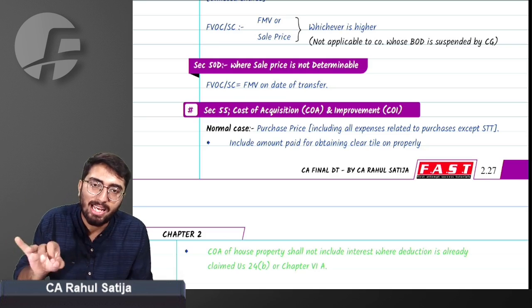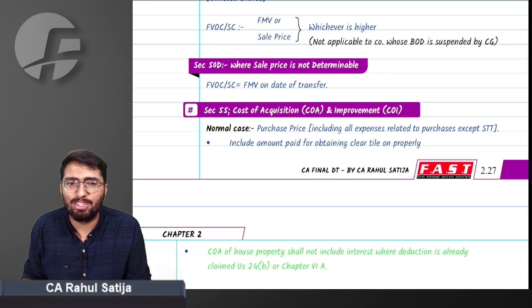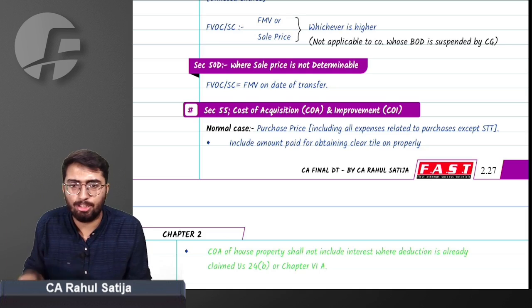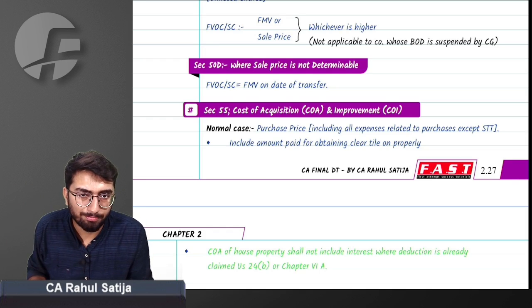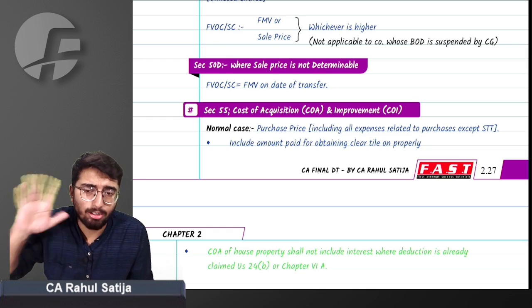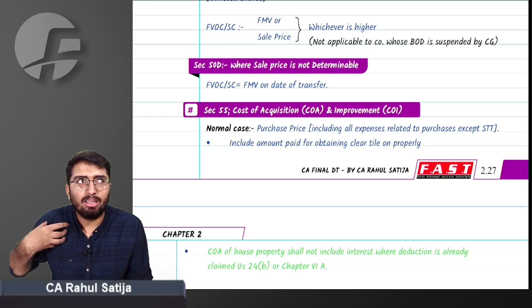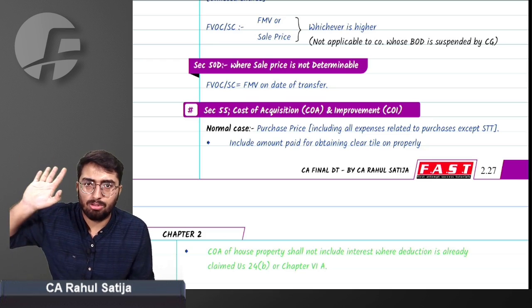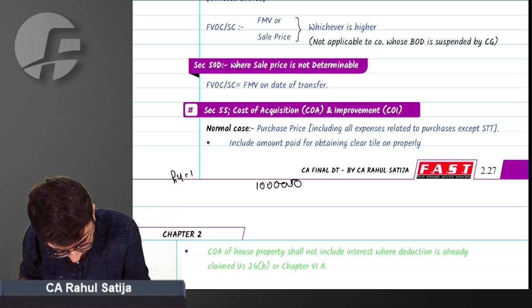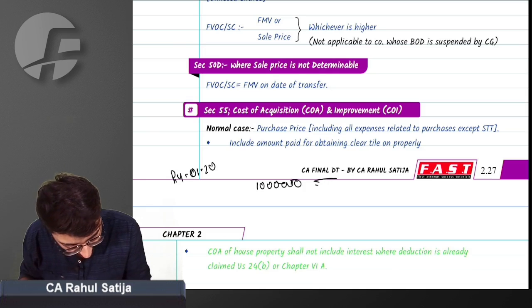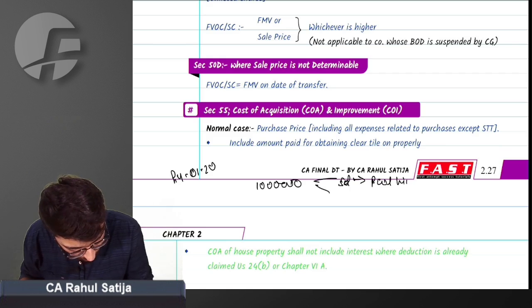But for listed shares, STT paid will never be a part of cost of acquisition. We have studied this earlier under the 7th proviso to Section 48. Also, any cost incurred for obtaining clear title of that property. For example, if my father has bought a house through a housing loan, just listen to this. If my father has bought a house of rupees 10 lakh in previous year 1 2, out of this 10 lakh, 5 lakh he paid himself, and 5 lakh was a loan.